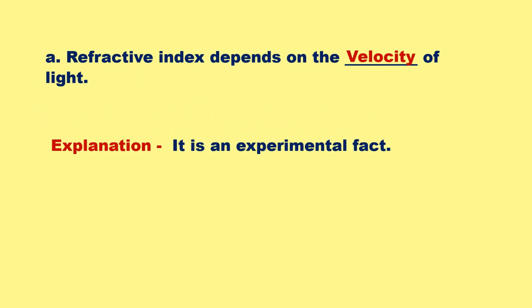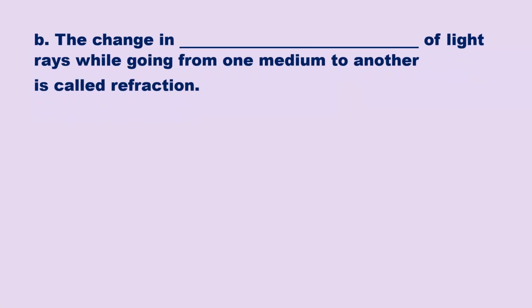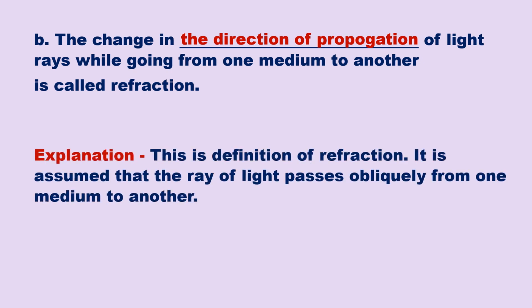It is an experimental fact. B. The change in the direction of propagation of light rays while going from one medium to another is called refraction. Explanation. This is the definition of refraction. It is assumed that the ray of light passes obliquely from one medium to another.